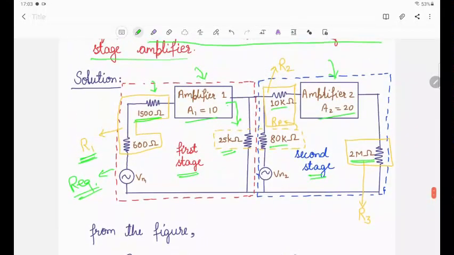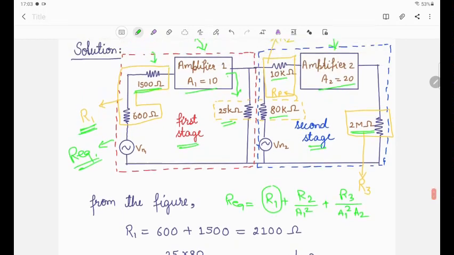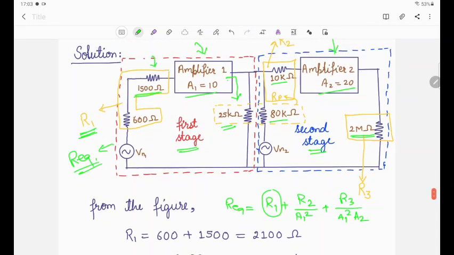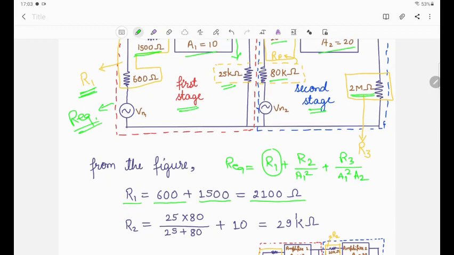We know that for a two-stage amplifier, R equivalent is R1 plus R2 divided by A1 square plus R3 divided by A1 square A2 square. R1 is given: in series, 600 plus 1500, which gives 2100.